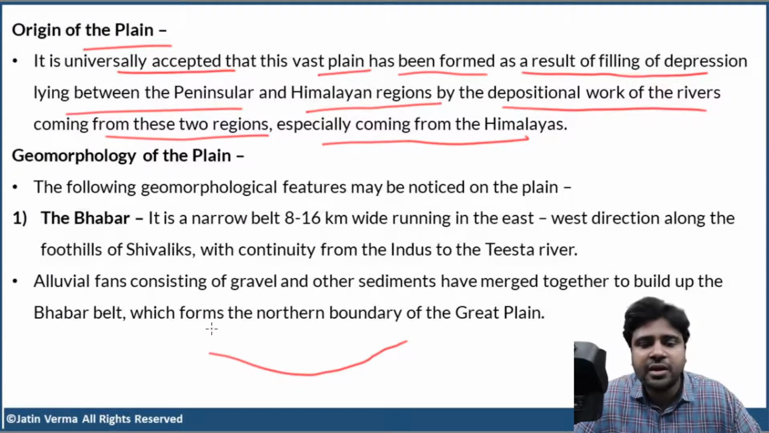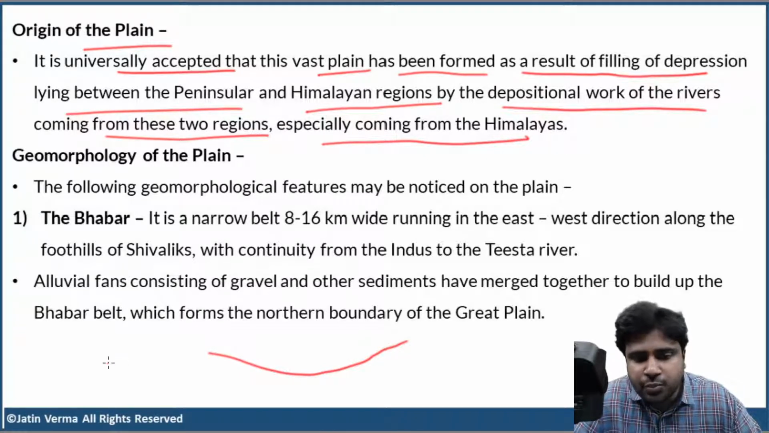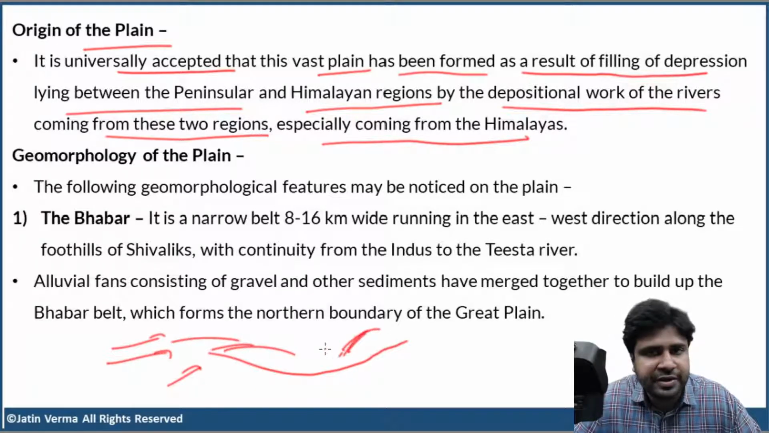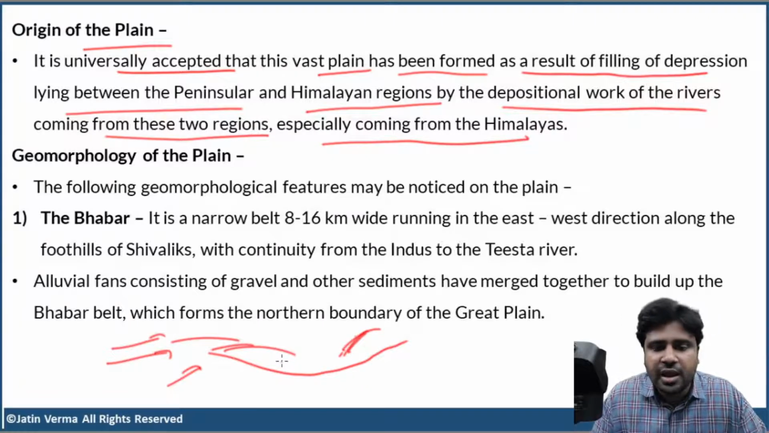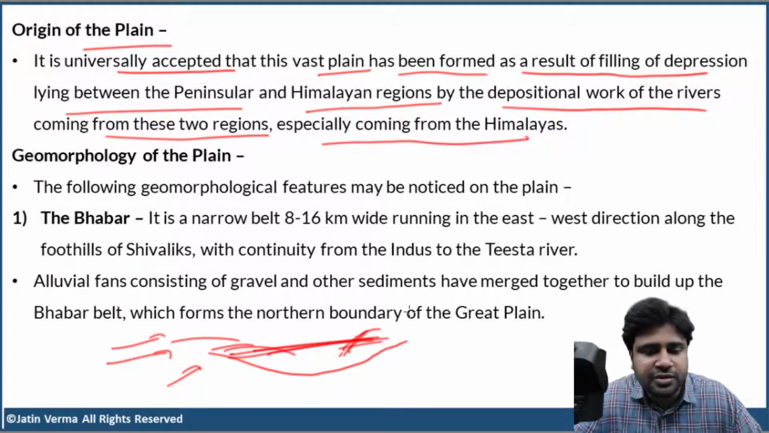Okay. Now, the rivers coming from Himalayas and also the rivers moving to the north from the peninsular plateau have deposited all the alluvium, silt, in this depression. And finally, you have the Great Plain of Northern India. This is what most of the geologists believe.